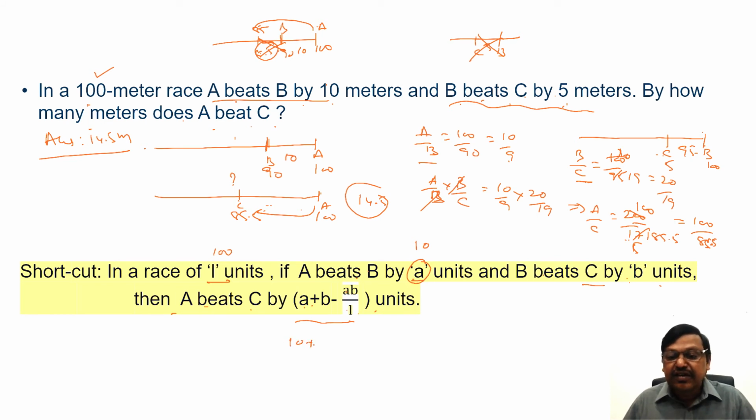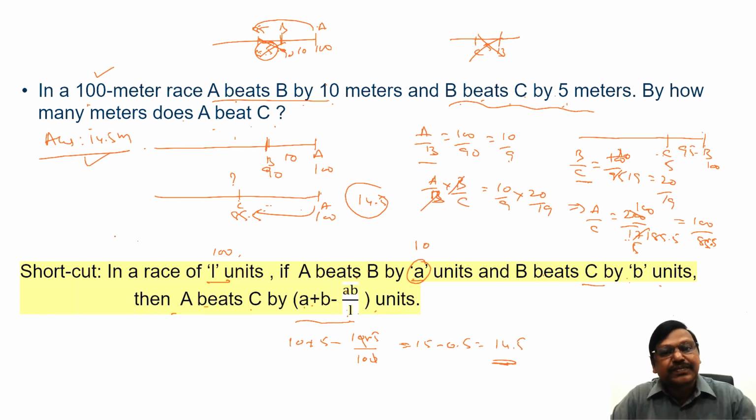a is 10, b is 5, minus 10 into 5 by L. What is L? 100. You can see 10 plus 5, 15, minus 50 by 100, which is 0.5. 15 minus 0.5, is it not 14.5? We got the same answer or not? So this is the shortcut formula.